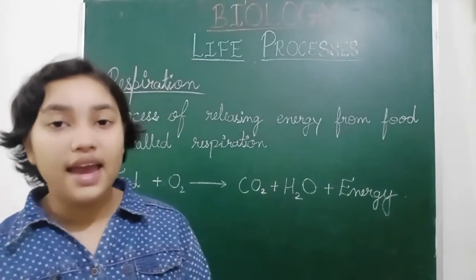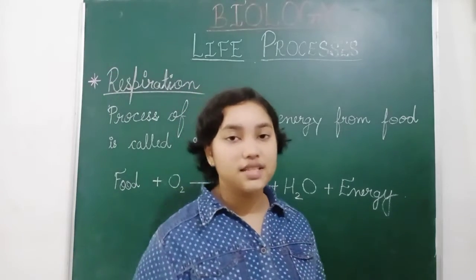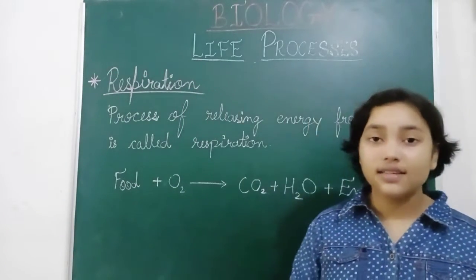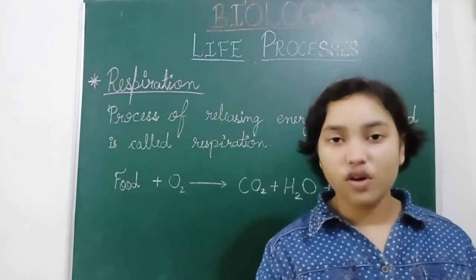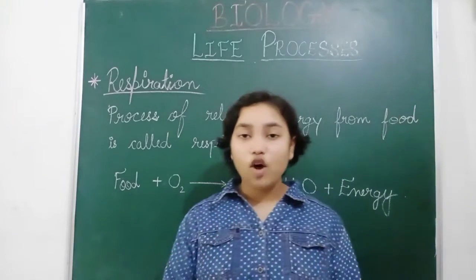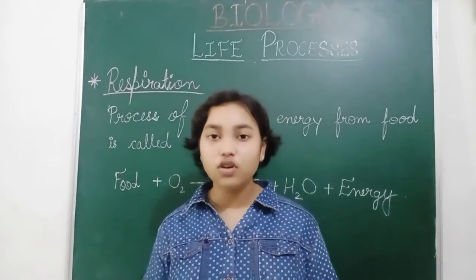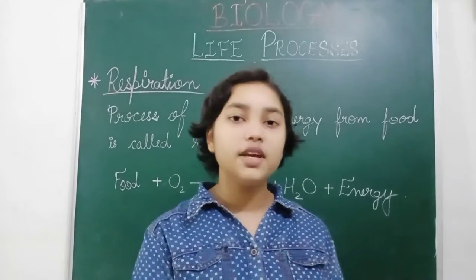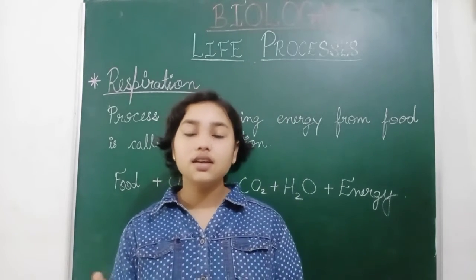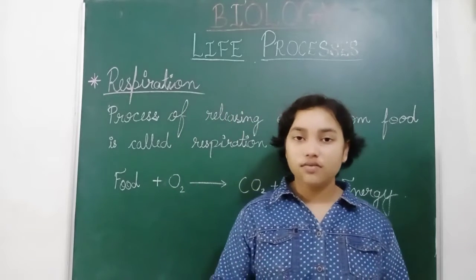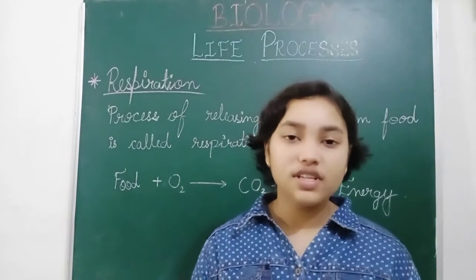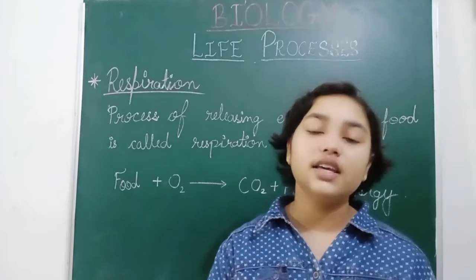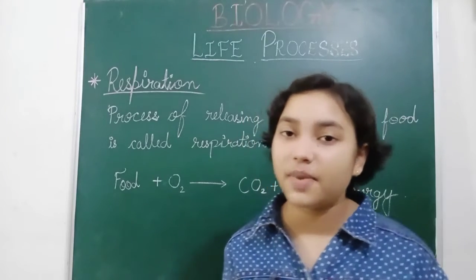So that is why anaerobic respiration takes place in our body muscles, and it gives us a small amount of energy. Aerobic respiration creates a large amount of energy, and anaerobic respiration creates very little energy. That is why most organisms use the aerobic type of respiration.